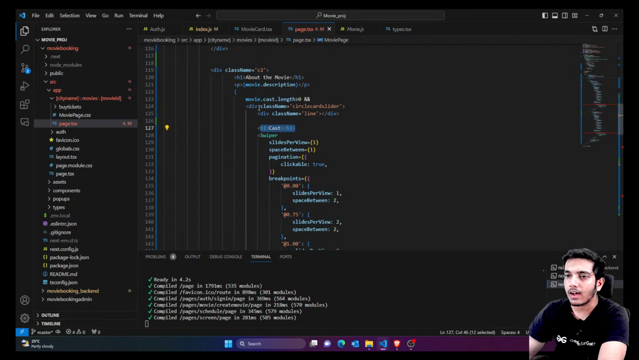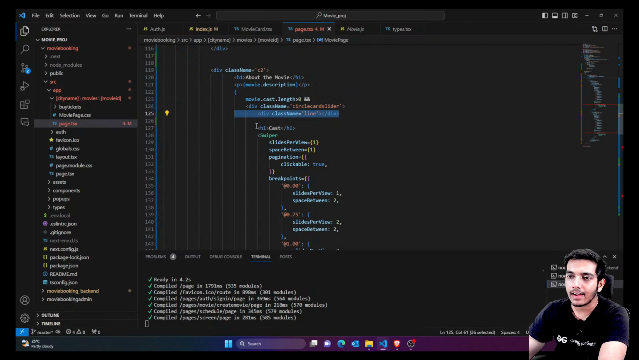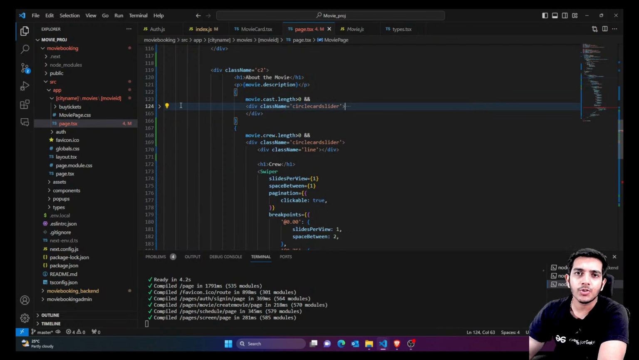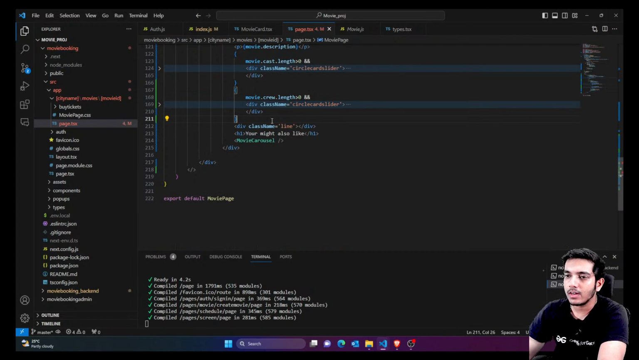Then in the cast crew, you can see what I did was, if cast dot length is greater than 0, then only show this. Inside this I have added my horizontal line as well as the slider for cast. Previously we were showing some temporary data, but right now the cast array is empty, so we are not showing anything. Similarly, if crew is empty, then don't show the crew. After this you are just simply showing the movie carousel.